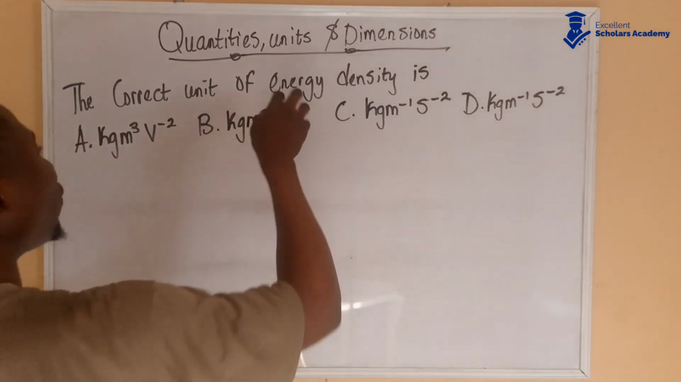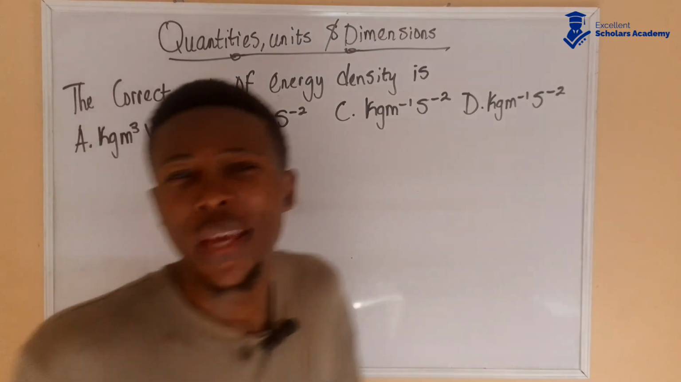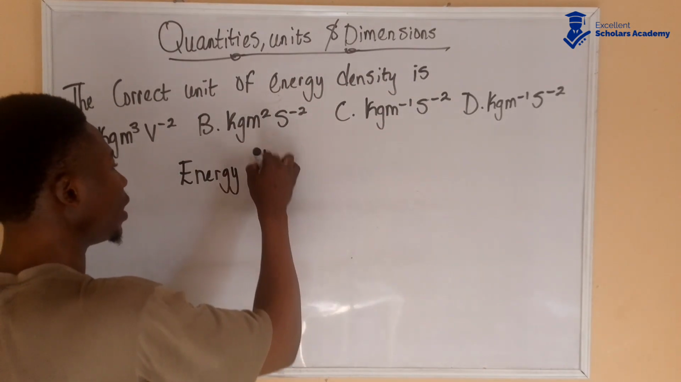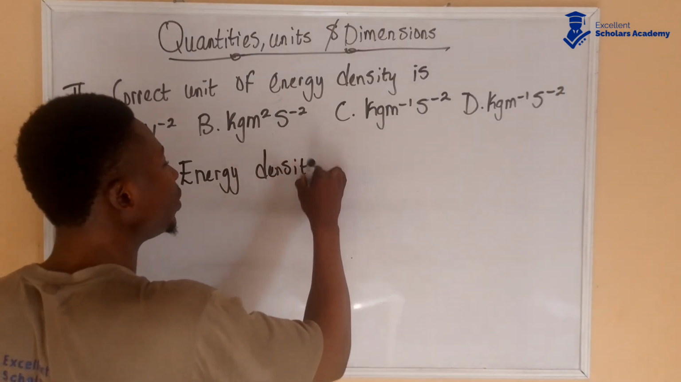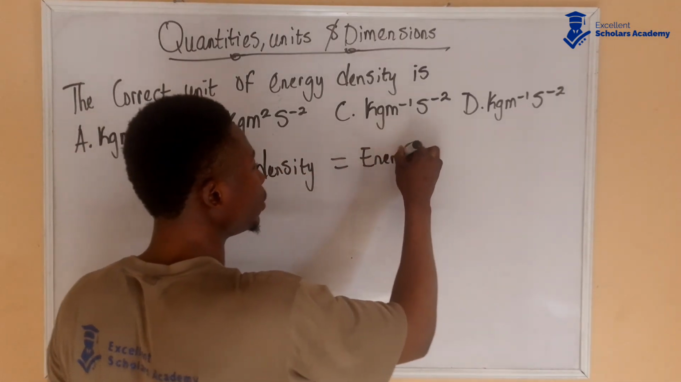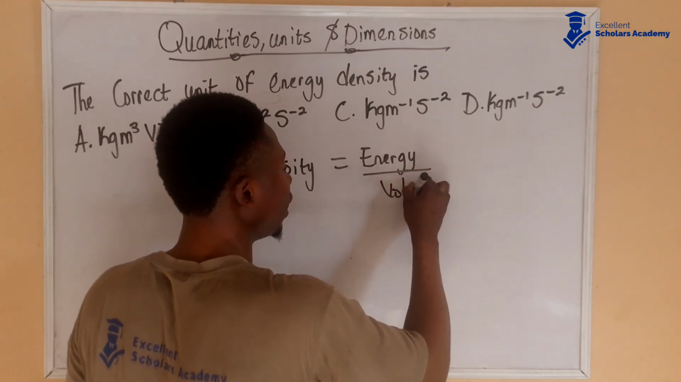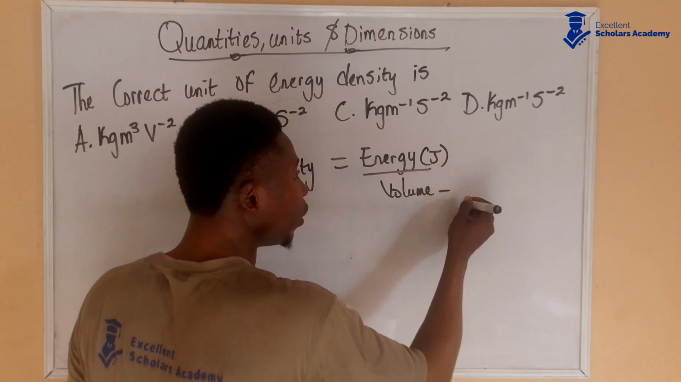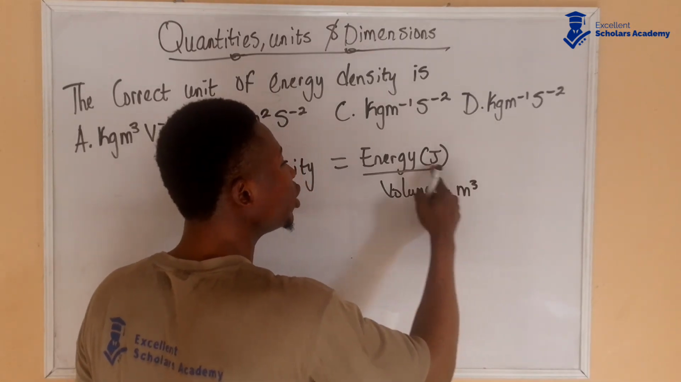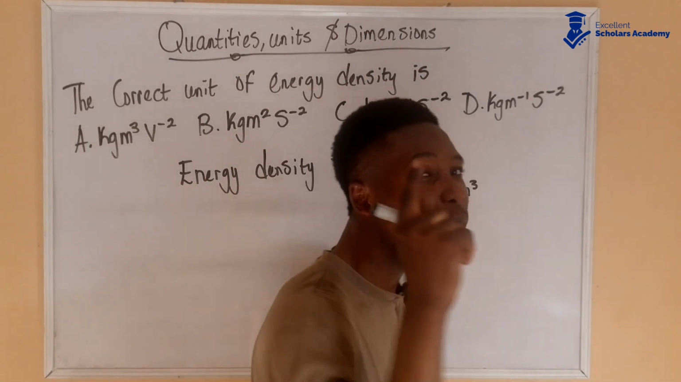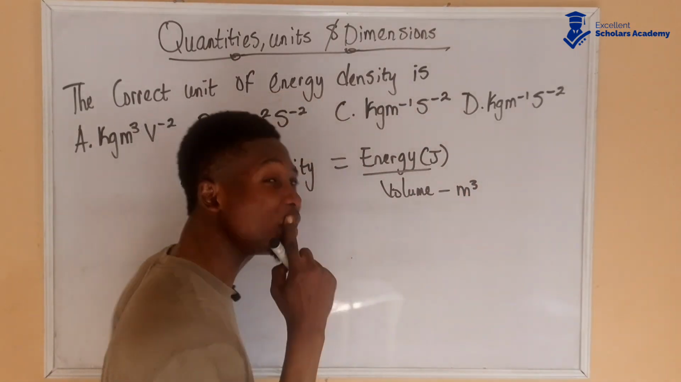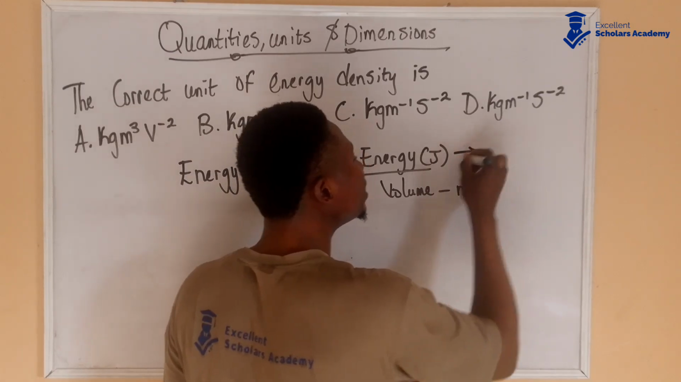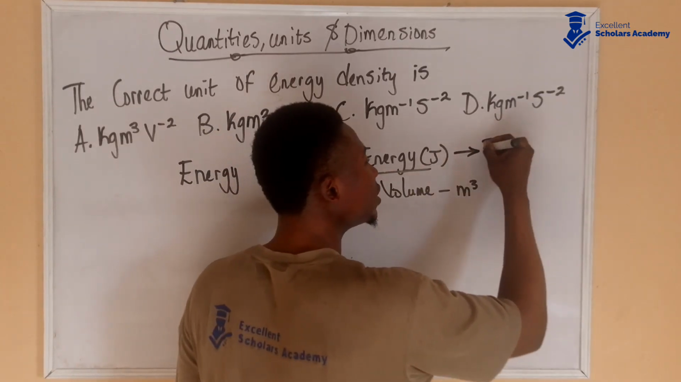So the correct unit of energy density is... now what's energy density? Energy density is simply energy over volume. Energy, of course, is measured in joules. Volume is measured in meter cubed. But we don't need these joules. We know that work is also measured in joules, and the formula for work is force times distance. So we could also relate the formula for energy as force times distance.